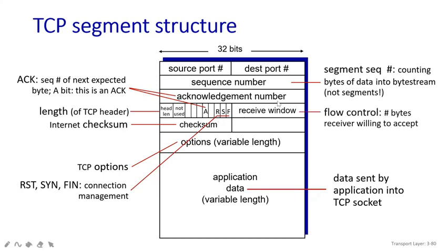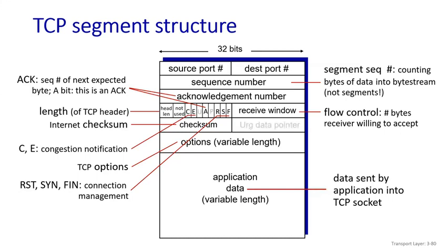Next is the receive window, because this is your destination side. That's why this is your receive window, where the flow control has to be very smooth and it sets the number of bytes the receiver side is going to accept. What is the next one? Here you can also see C and E. What are C and E? They are your congestion notifications. We will see exactly how C and E work. These two terms are going to notify you if there are any congestions.